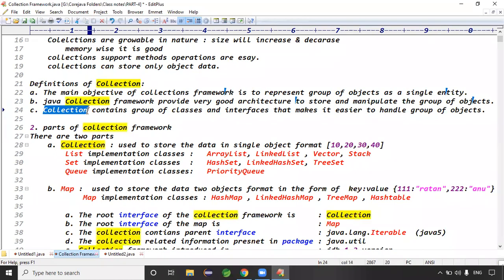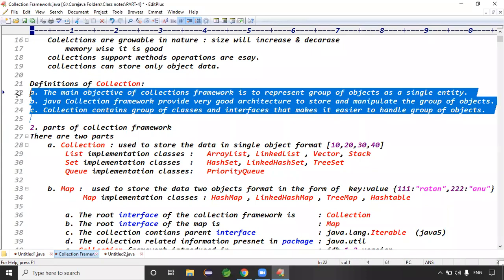Exactly. Collection contains a group of classes and interfaces that make it easier to handle the group of objects. So the first case is representing a group of objects as a single entity, then manipulating the group of objects, and handling the group of objects. Guys, please respond. What is the main objective of the collection framework?